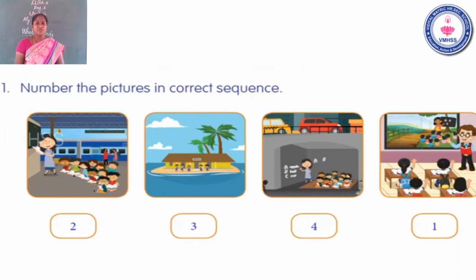Yeah, children, very good. In the classroom, the teacher shows the picture. So the last one is the first one, number 1. Next, we are seeing the platform school. Next, third one, floating school. Fourth one, under the bridge. Okay, listen, children, take your pencil, put the correct number in the sequence order.